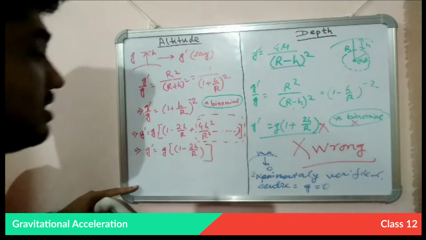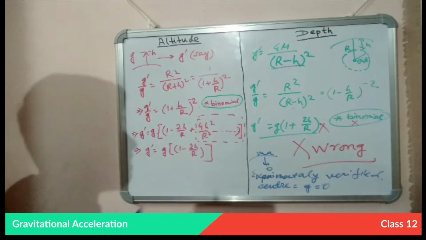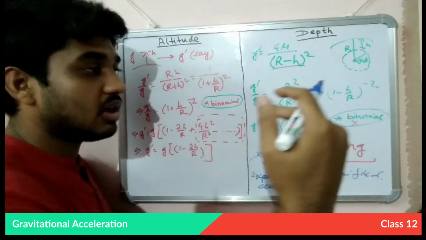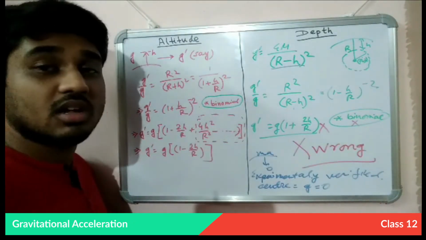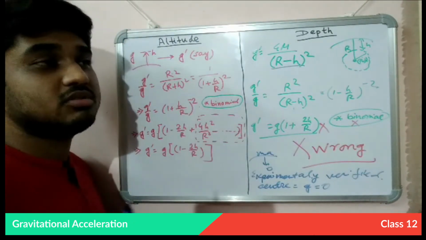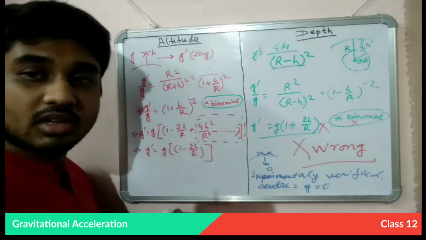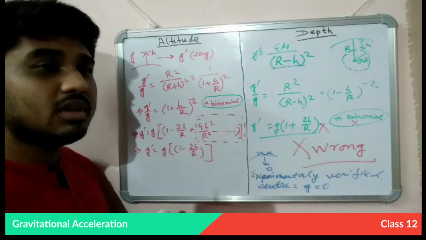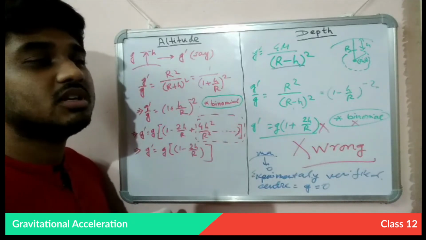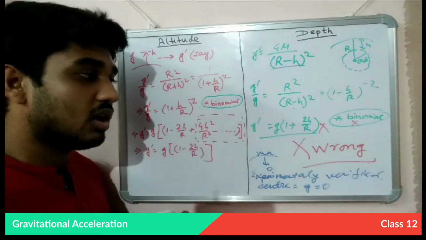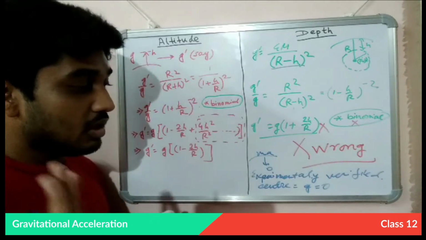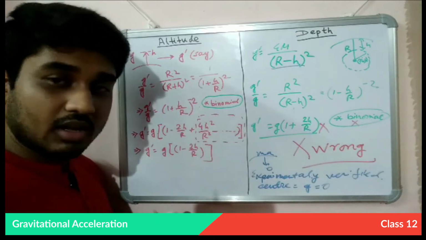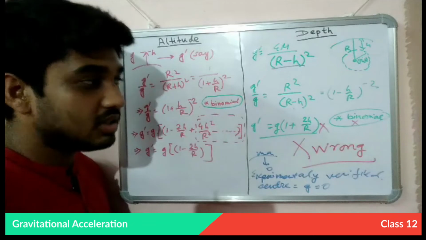That is, at very large distance from the surface of the earth, gravitational acceleration is never 0. It is very negligible. Suppose you are calculating the gravitational acceleration of earth sitting on Pluto. There will be a very little amount of gravitational acceleration due to earth, but it is never 0. But in case of depth, at the center of the earth, it is always 0.